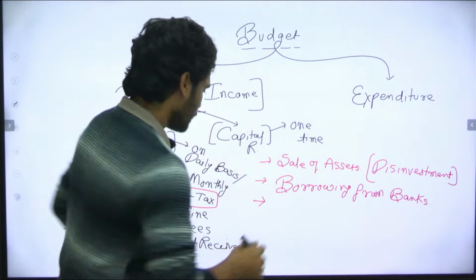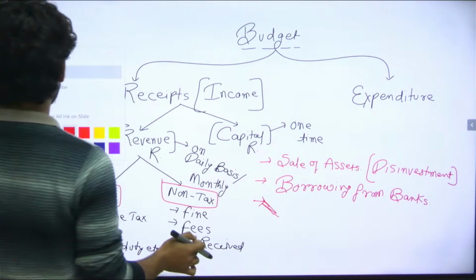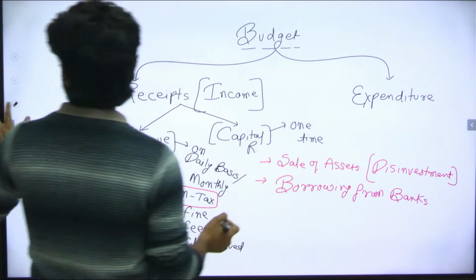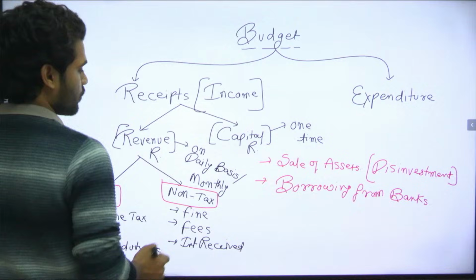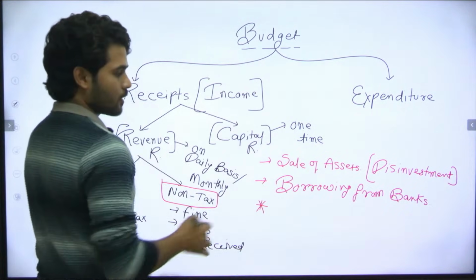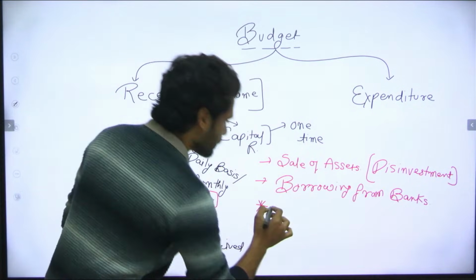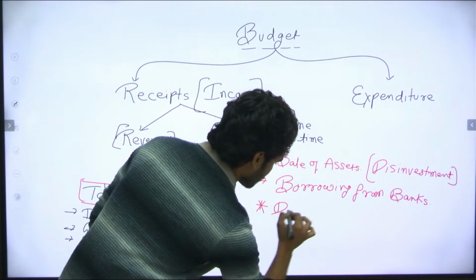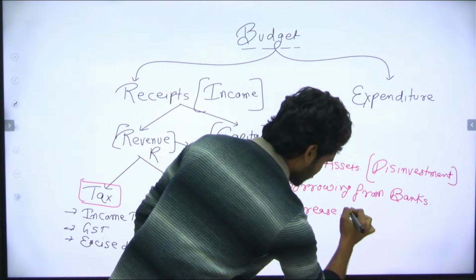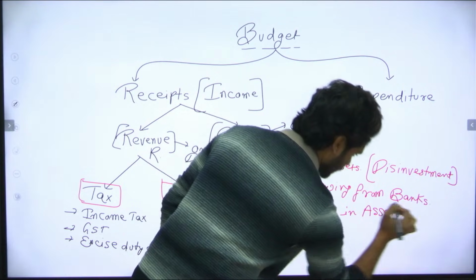Okay, so now, tell me, if the government is selling its asset, then it is called a decrease in assets, right?